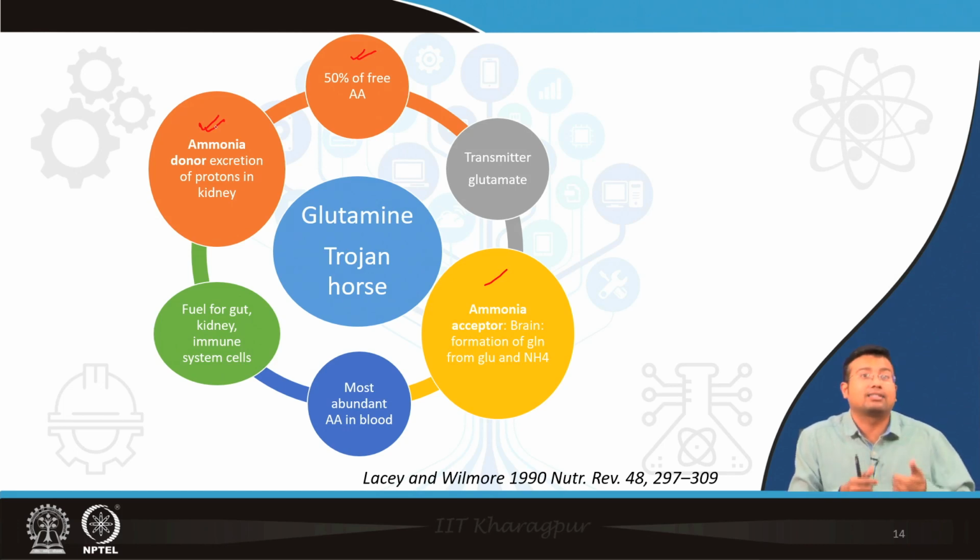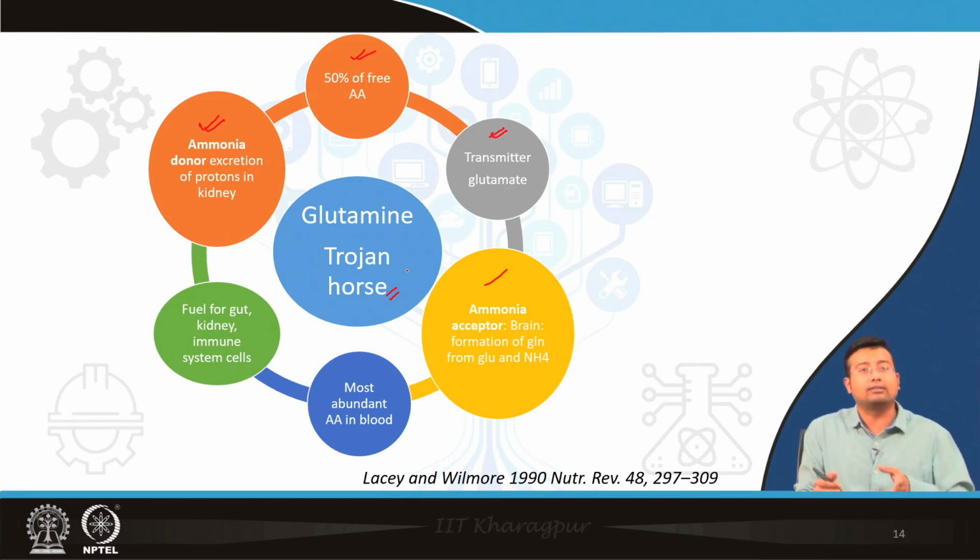We already read that by the action of glutaminase, glutamine can be broken down into ammonia, right? So that ammonia can participate in multiple reactions as well, and glutamine also acts as a fuel for gut, kidney and immune system cells in many other ways. It can help in the development of a neurotransmitter by getting converted to glutamate in the brain. So actually it has multiple protective mechanisms, but still why is it known as a Trojan horse?